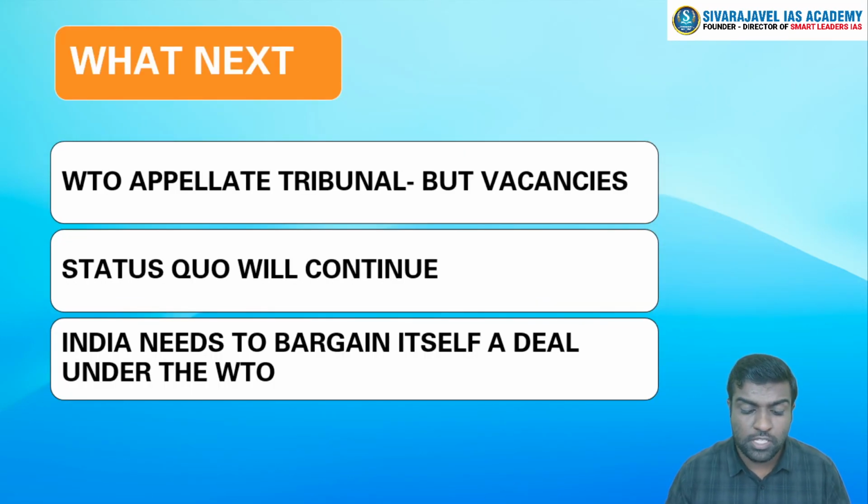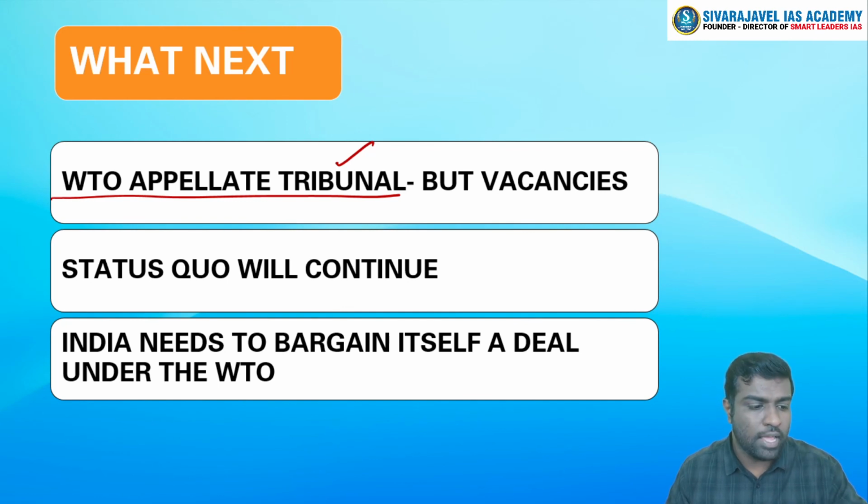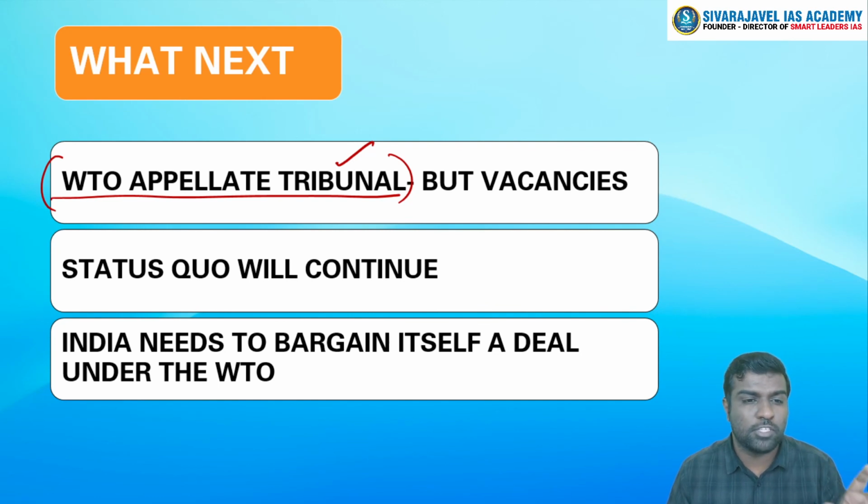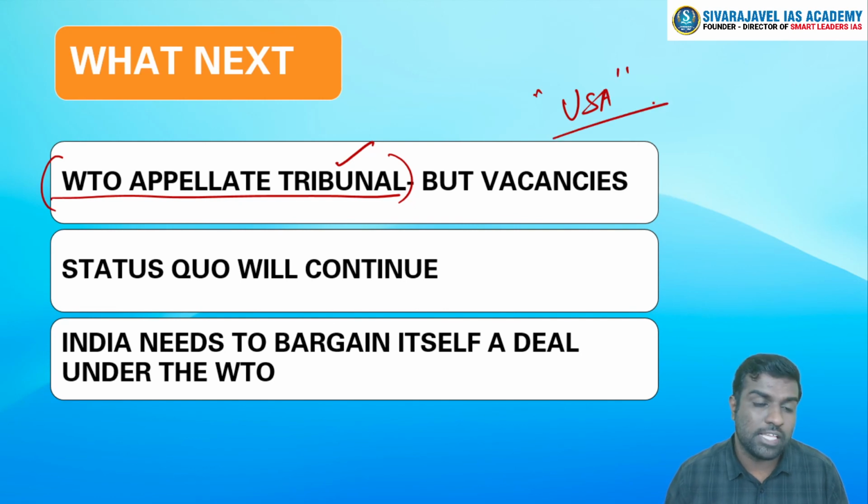What to expect? The WTO appellate tribunal is there. So India has said that whatever the tribunal or the dispute settlement board has ruled right now against India, India will appeal it in the appellate tribunal. But there are certain members in the appellate tribunal, but most of the seats are vacant because the USA has been exercising this right and thwarting any efforts to fill this dispute settlement board or the appellate tribunal.